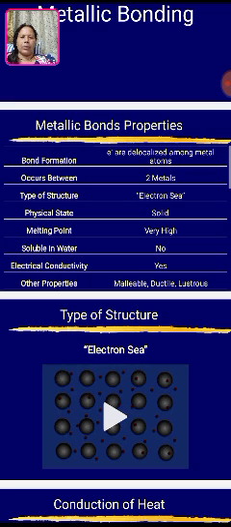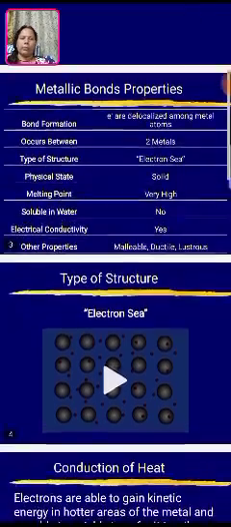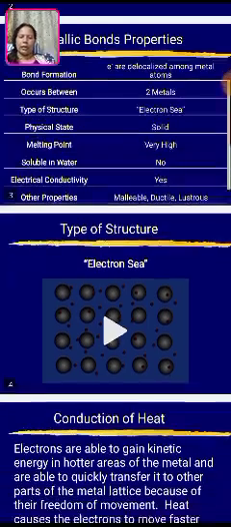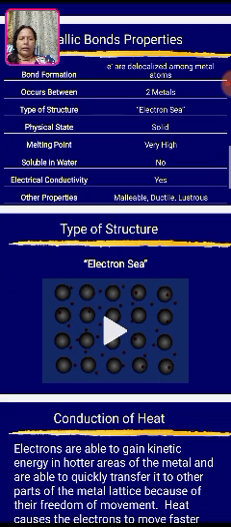The structure of metallic bonds is like an electron sea. It is a flow of electrons, so they can move from one place to another and conduct electricity. The physical state of a metallic bond is solid. As they are solid and conduct electricity, they have a very high melting point. They are not very soluble in water.